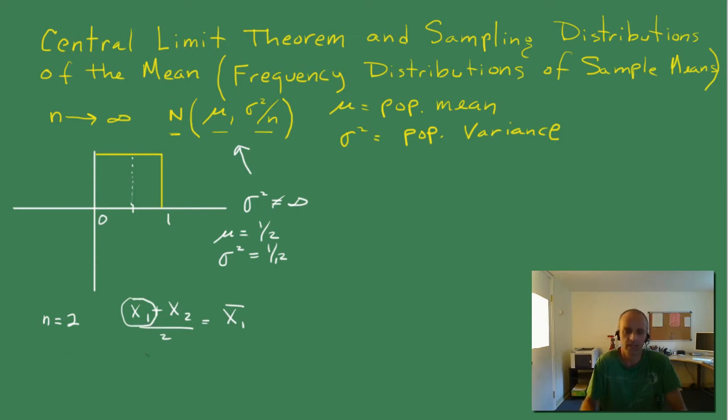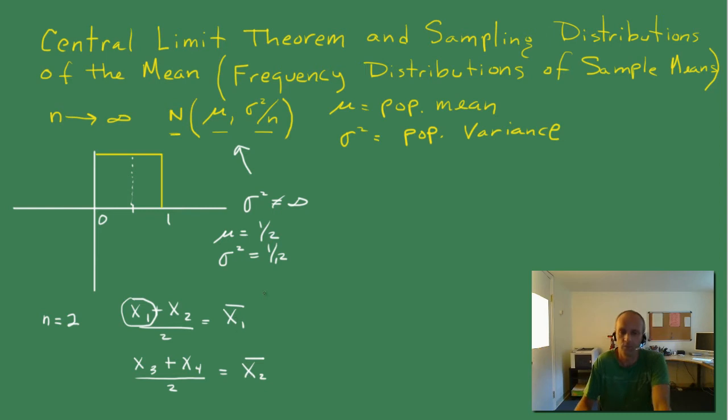Okay, and take another sample of size 2, say x3 and x4, and we get the mean, and we just keep doing this over and over again to infinity, in theory, of course. These are theoretical distributions. We're not actually doing these. They're to show you what's going on.